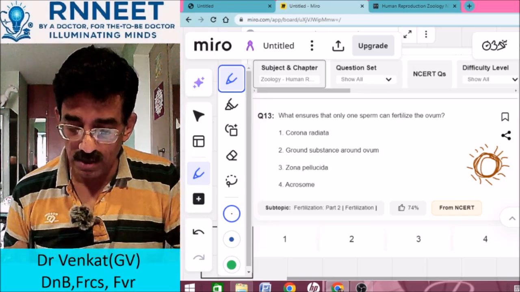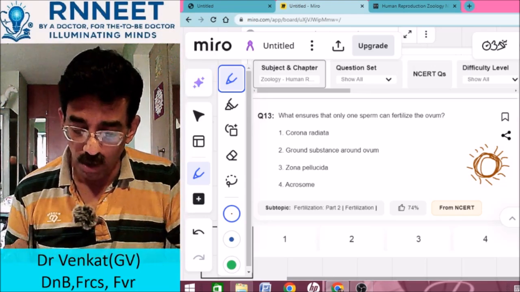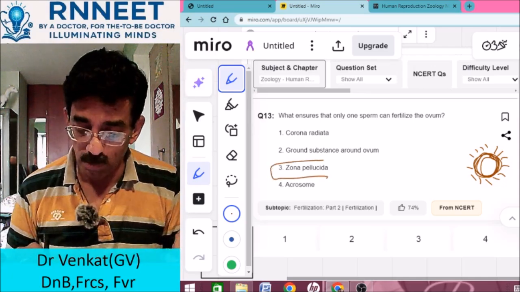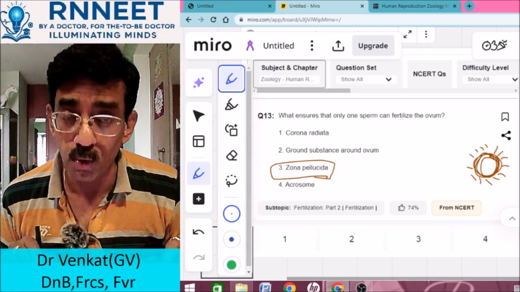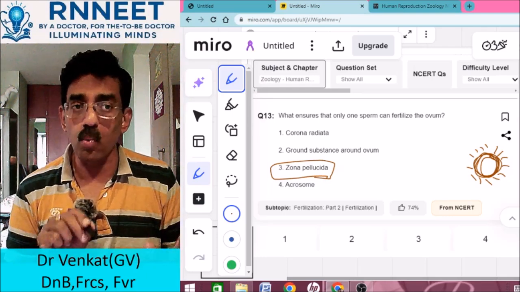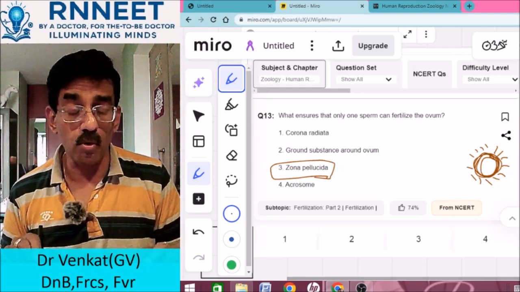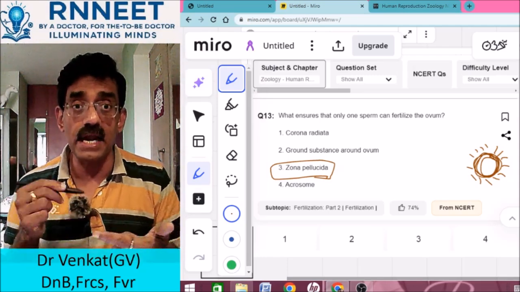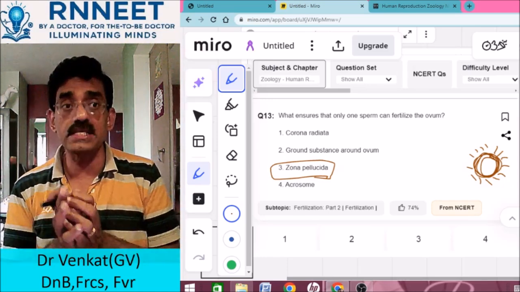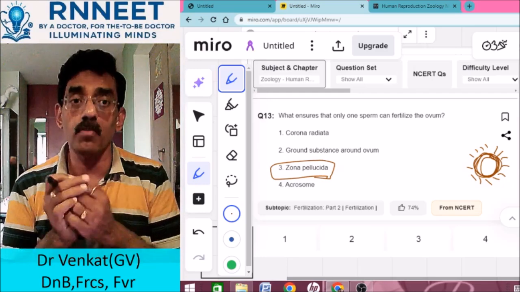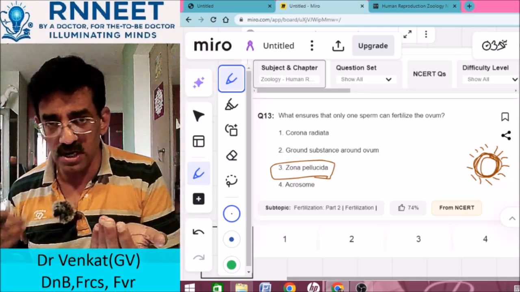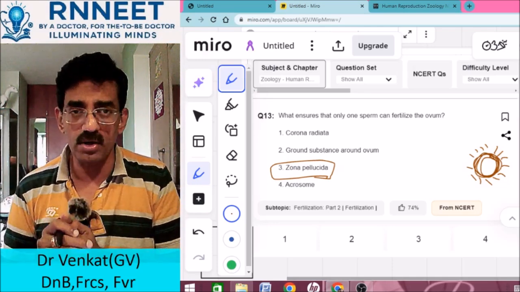Is it the corona radiata? Is it the ground substance around the ovum? Is it the zona pellucida, or is it the acrosome? No, it is only the zona pellucida. The zona pellucida has specific proteins, fertilizing and anti-fertilizing, that ensure that only one sperm can enter. The moment one sperm enters, a fertilizing and anti-fertilizing antibody is formed, which creates an agglutination. So once that happens, there is no further possibility of another sperm attaching, because this fertilizing anti-fertilizing reaction cannot take place.